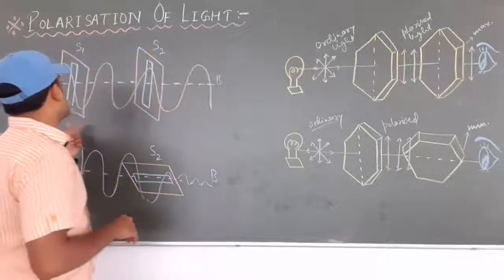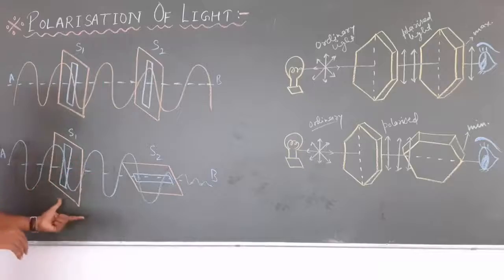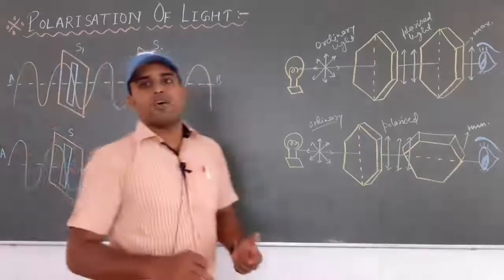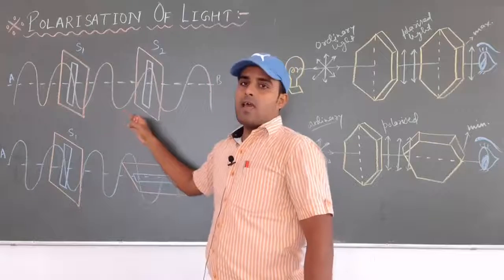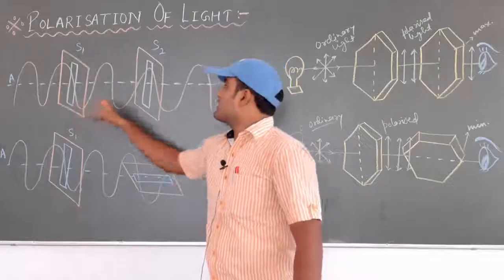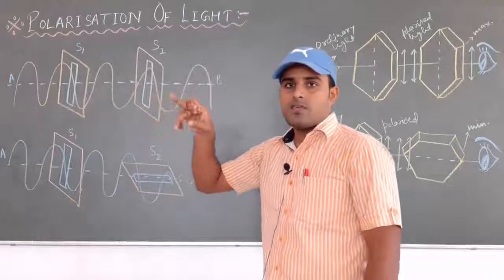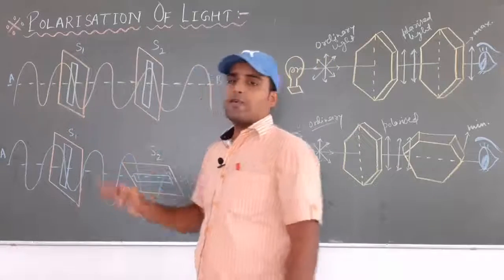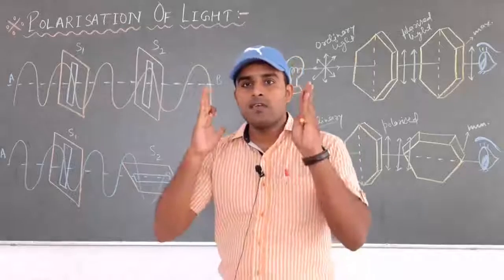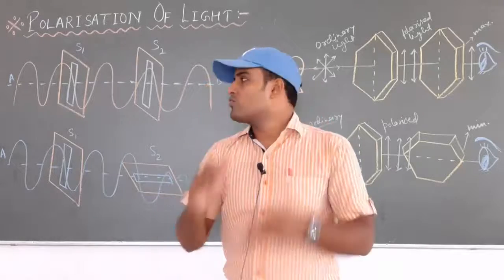Here you can see I have drawn two diagrams. In the first diagram, two cardboards are taken, and in both cardboards, S1 and S2, two slits are cut. Both are kept mutually perpendicular to each other, and their slits are also perpendicular to each other.